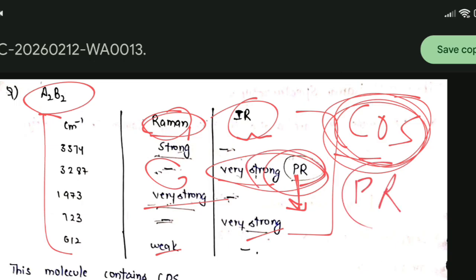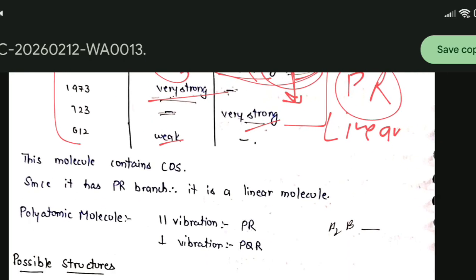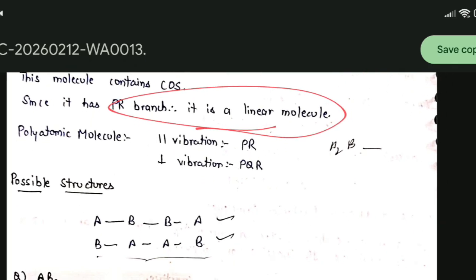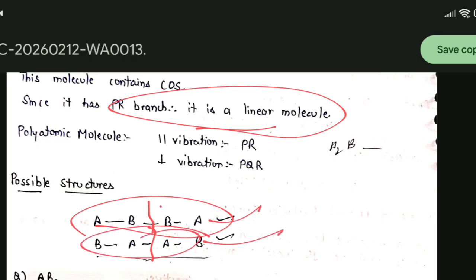If the molecule shows a PR branch, then it will be a linear molecule. Now we can make it in two ways. This molecule has a center of symmetry, this also has, and both are linear molecules. So we have two answers for this question.